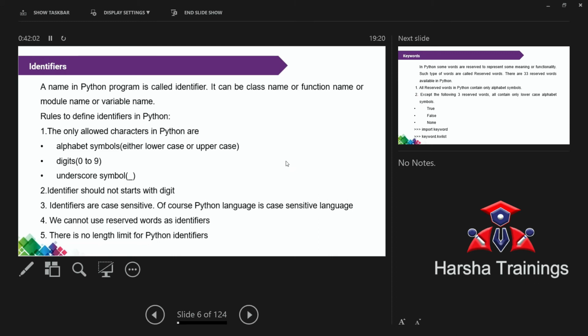Got my point? A is equal to 5, valid. A1 is equal to 5, that is also valid. Starts with letter followed by digit, that is valid. A underscore 1 is equal to 5, that is valid.